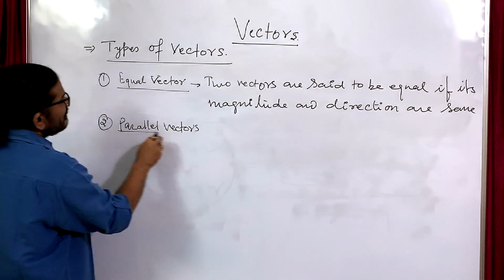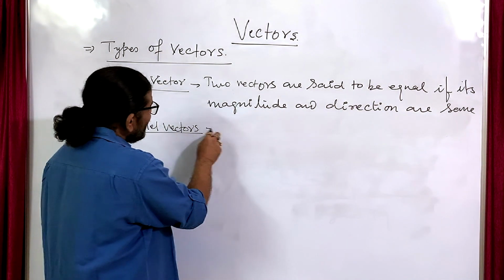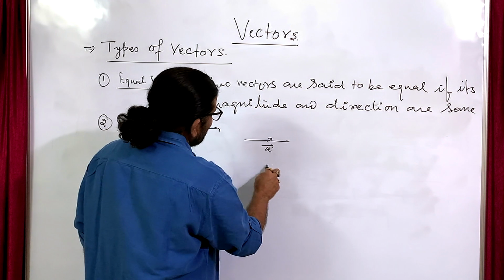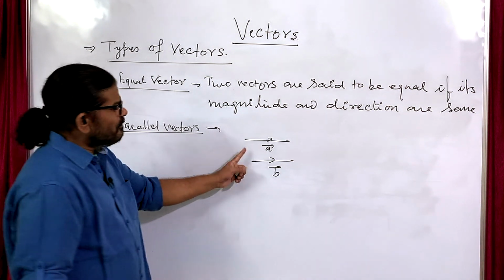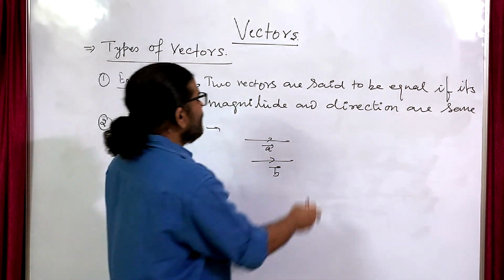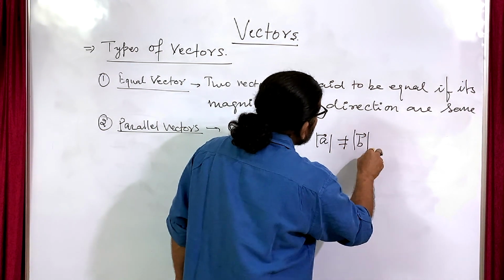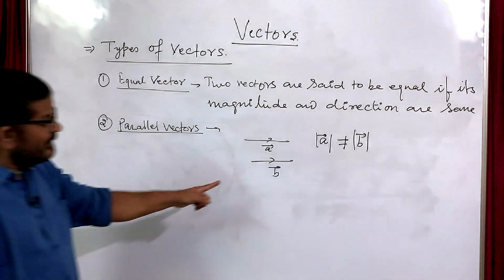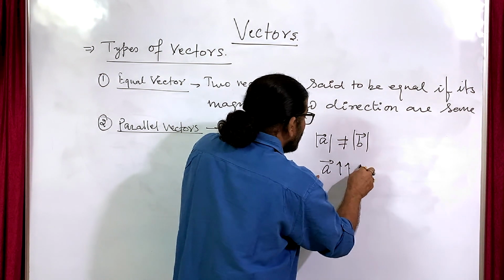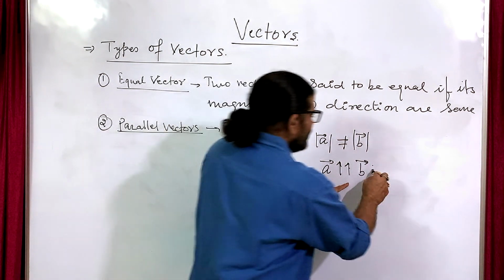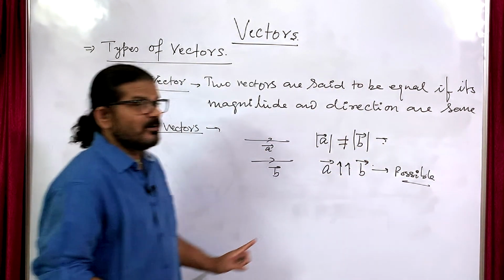Suppose this is vector A and this is vector B. The magnitude of A may not be equal to the magnitude of B, but vector A may be parallel to vector B. This is possible, and this is also possible.